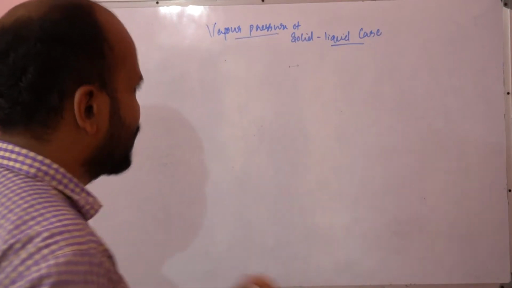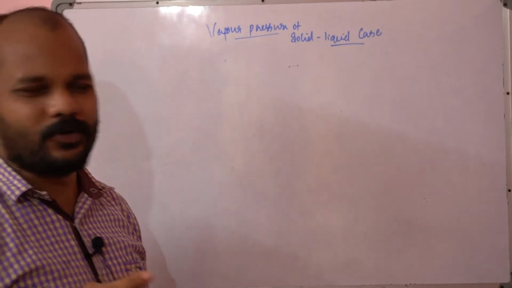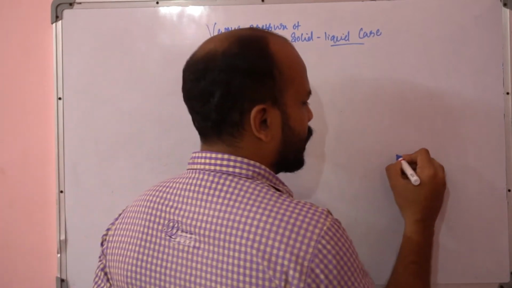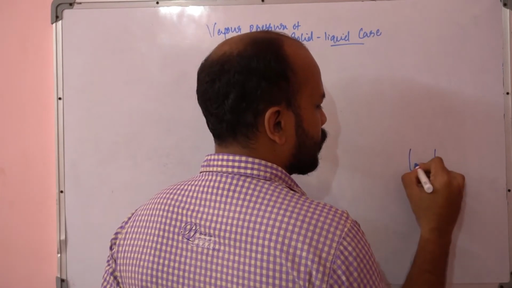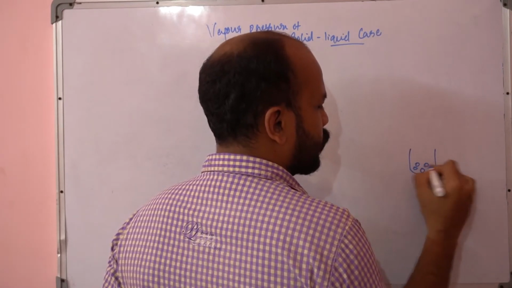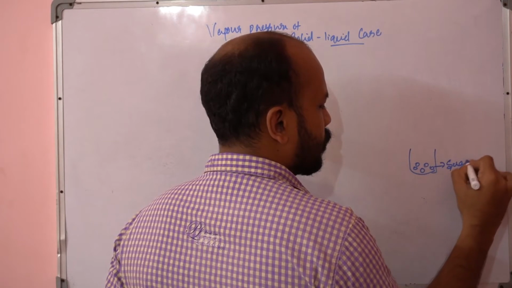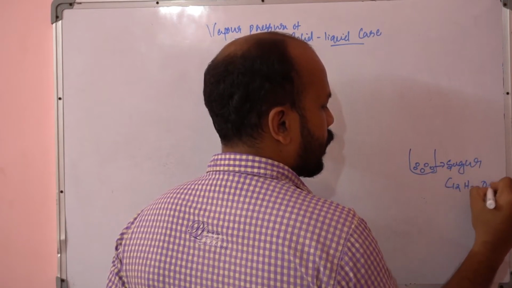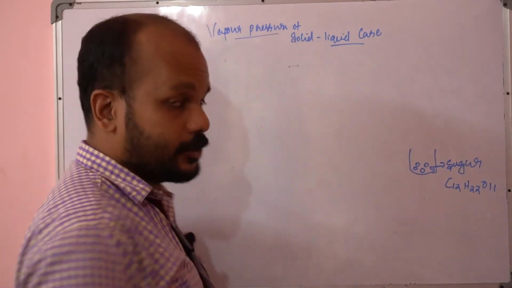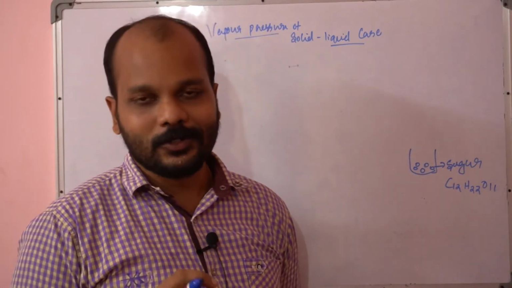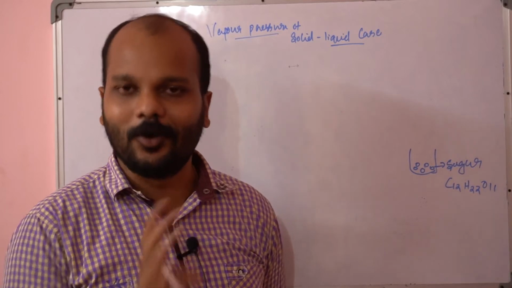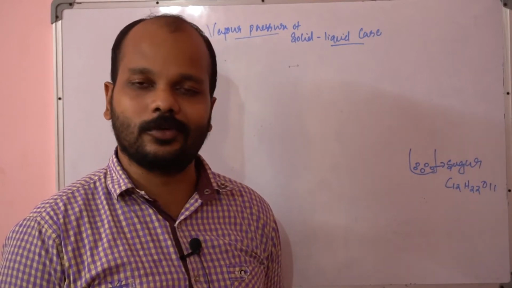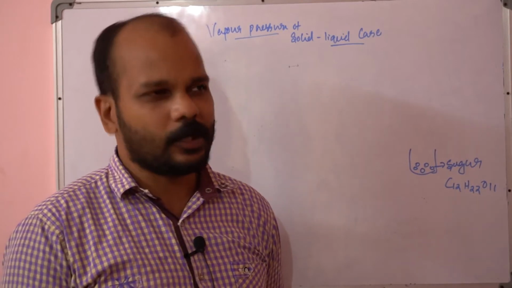Okay, that is pretty simple. What is the vapor pressure of a solid? Take some amount of sugar, C12H22O11. What is the vapor pressure of sugar? First, is the sugar going to evaporate? No. So that means the vapor pressure of most solids is zero, except some solids like